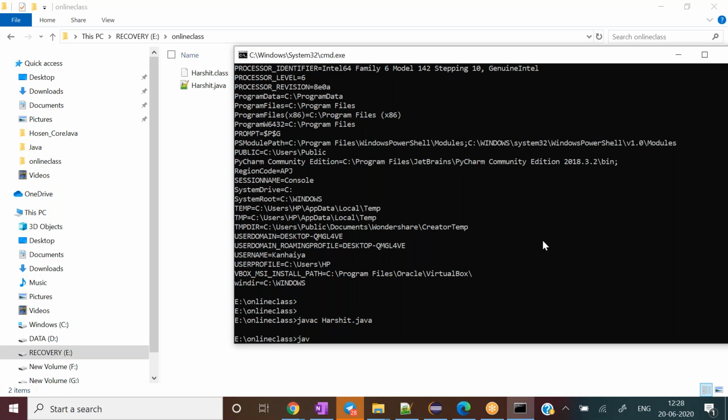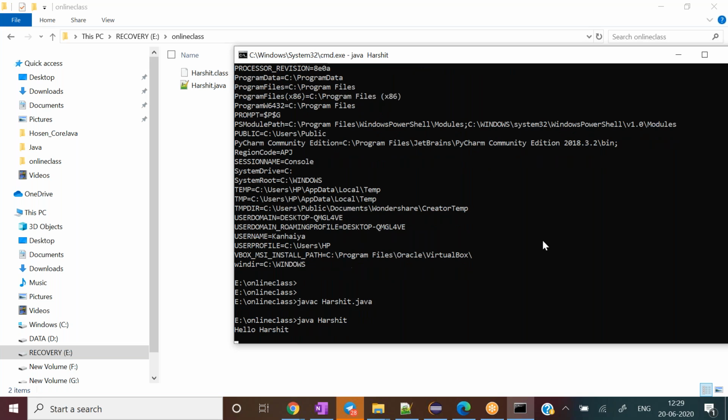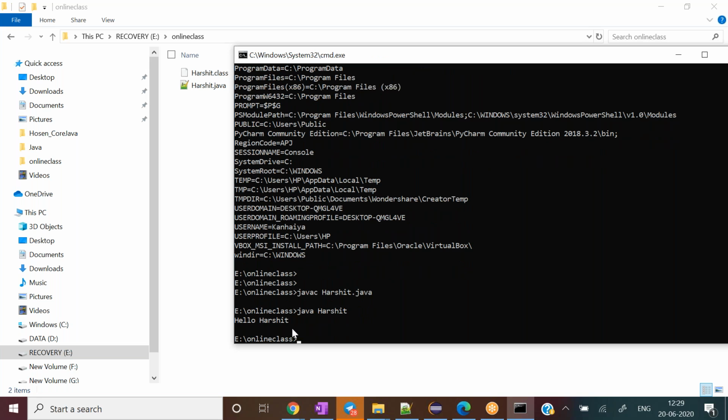To run the program, we hit java followed by the class file name, and we remove the .class from here. Now I hit enter, and it shows hello Harshit. That means our program is working fine.